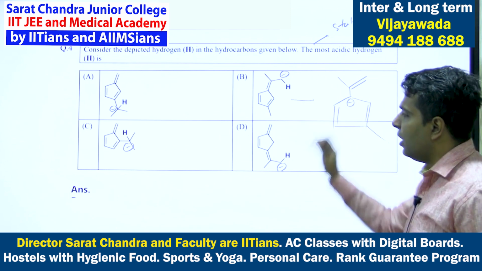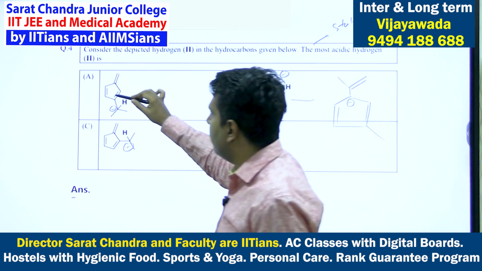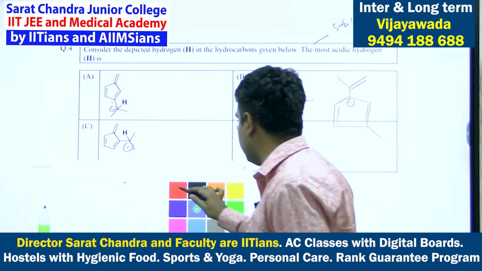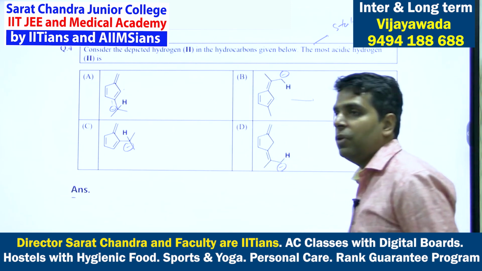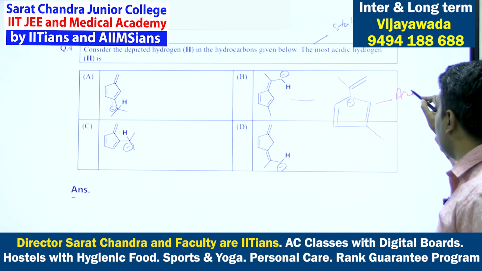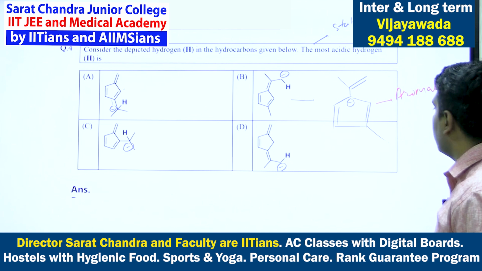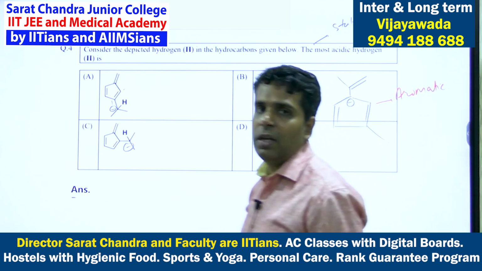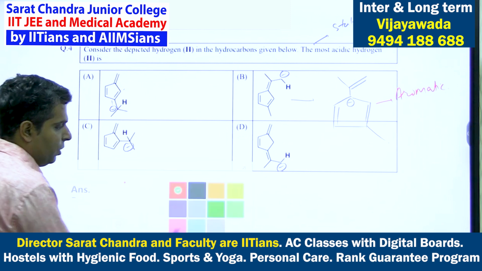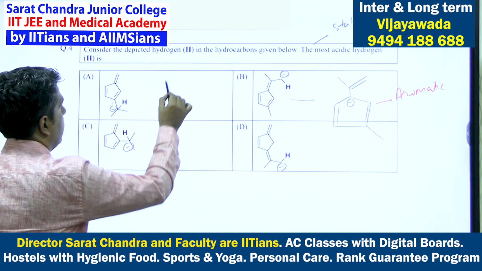So in this, negative charge will come over here. In this, when double bond is formed, negative charge will be formed over here. You can make the resonating structures in all the options. In the B option, when the negative charge is coming over here, this is becoming aromatic, which is not the case with any other option. So if you see over here, even if the negative charge is coming over here, this is not becoming aromatic.